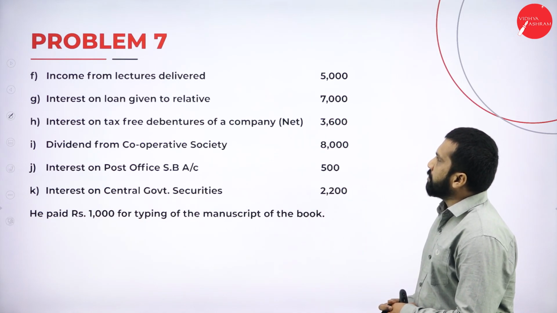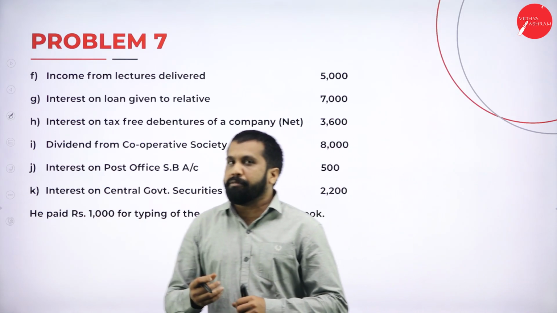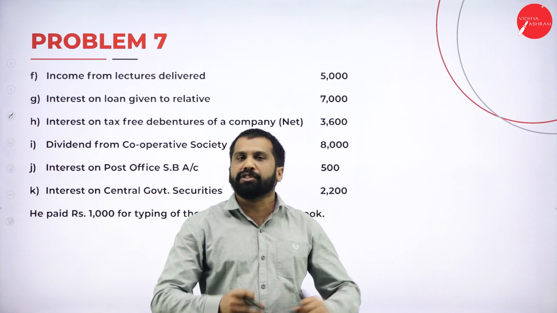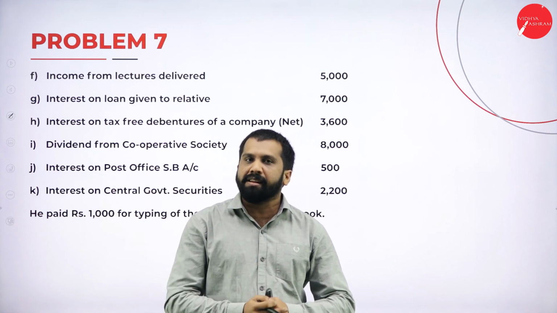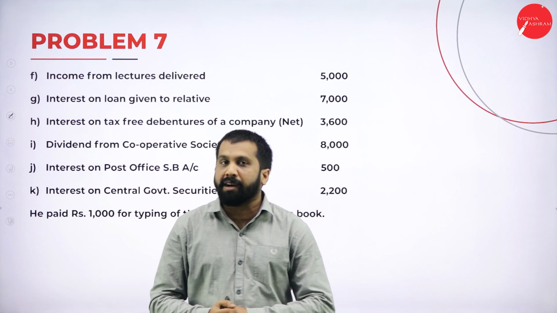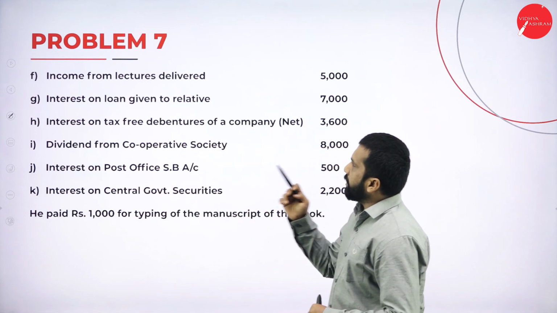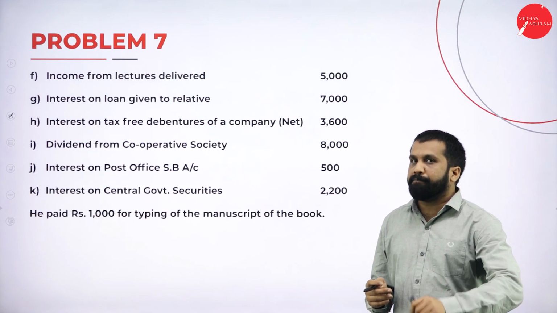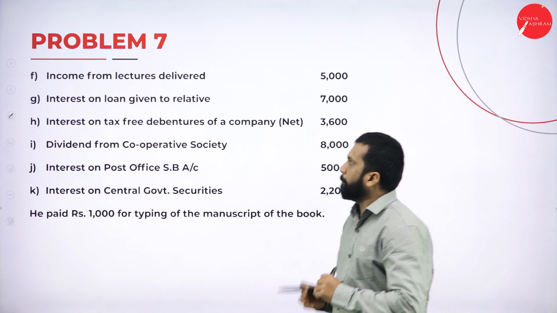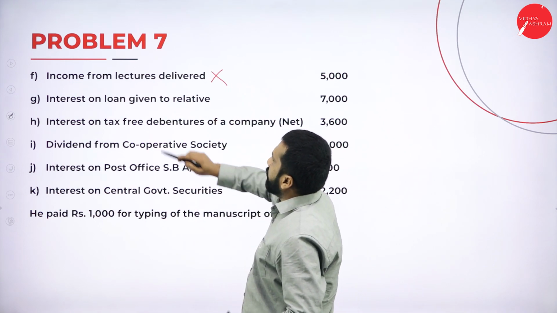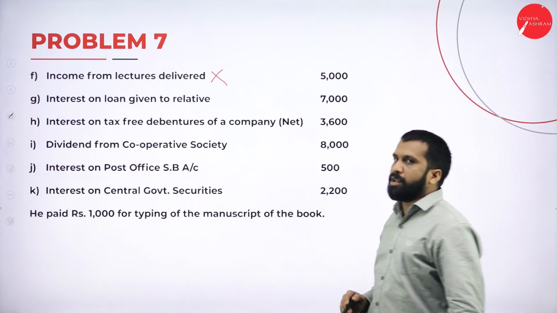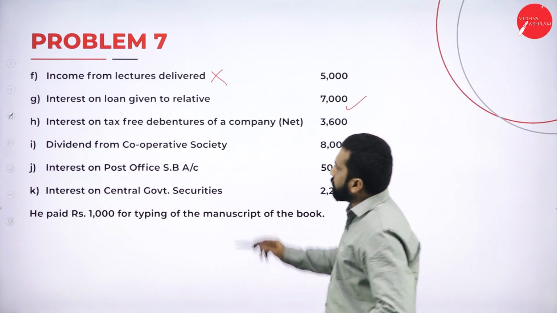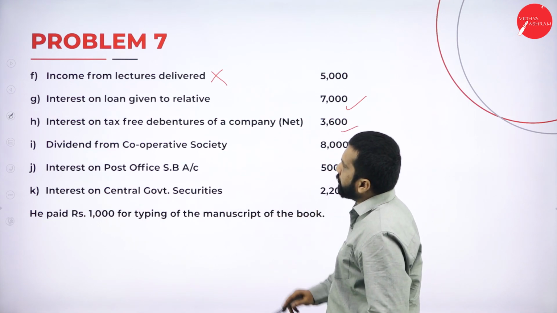Income from lectures delivered. Remember, if you deliver a lecture, it is not other source. It is your profession or your salary. It will not come under income from other source. So income from lectures delivered is not income from other source. It may come from salary or profession, so we will not consider this. Interest on loan given to a relative is extra income, other source. Interest on tax-free debenture, we will come back to that.